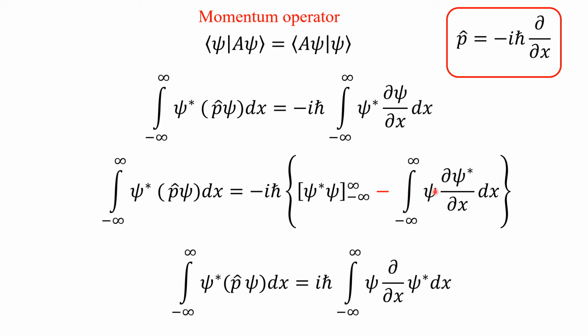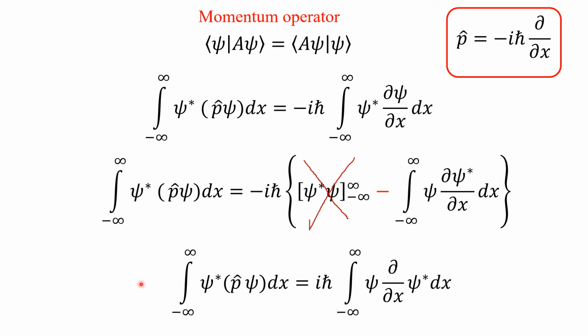Here v is psi, du is d psi star over dx into dx. So, as we have seen in the case of the differential operator, between this extreme limit, either psi will be 0 or psi star will be 0. So the first term will get cancelled. Only the second term is left. Remember that there is one minus here. So minus i h cross, with one minus, will become plus i h cross integral psi d by dx of psi star dx.